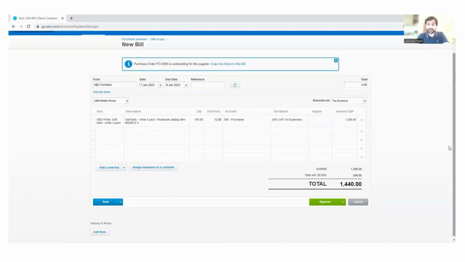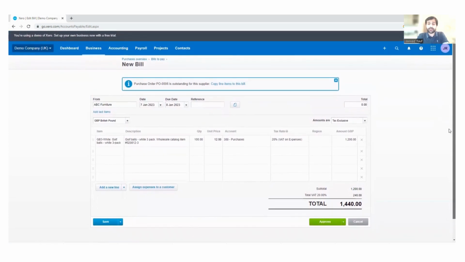Now what happens is, you have created a bill, right? Now if you can see here, this is saying purchase order PO 0006 is outstanding for the supplier, copy line item to this bill. Now the point is, if you understand, everything is connected and linked. If there is a connection with the supplier, the system will tell you that, see, there is a purchase order pending. If you are actually creating a bill for that purchase order, let's connect it. So now it depends what you are dealing with, right? So now it's a new bill. You can create it from here.